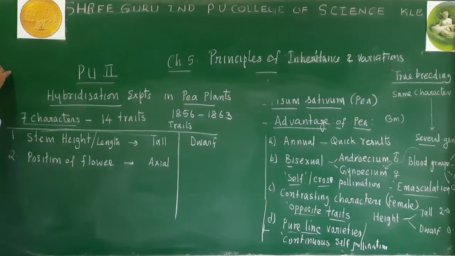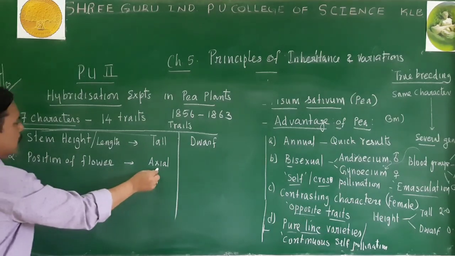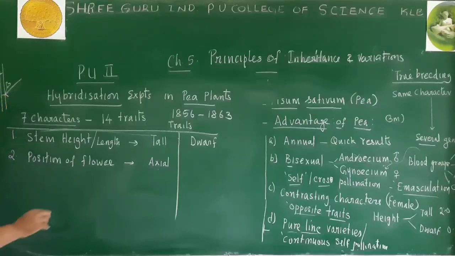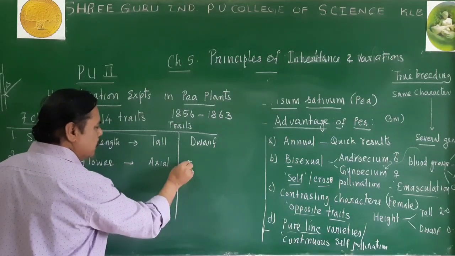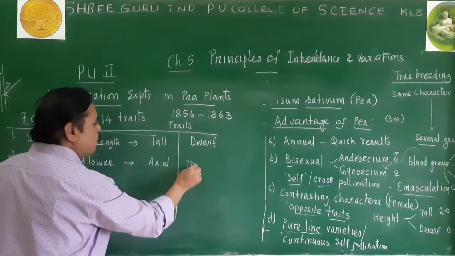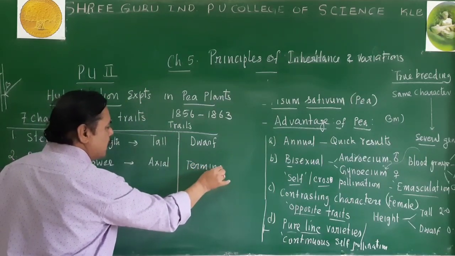You may remember that in a plant there are nodes and internodes. Here there may be a petiole or pedicel or peduncle, and if a flower is produced here, it is called an axial flower. And some other Pisum sativum in the same garden, same species, produced terminal flowers also.